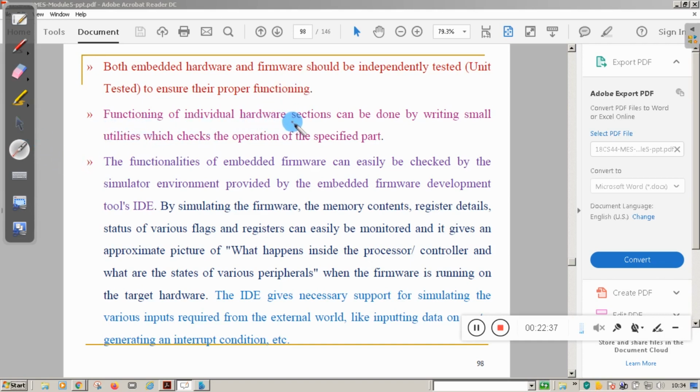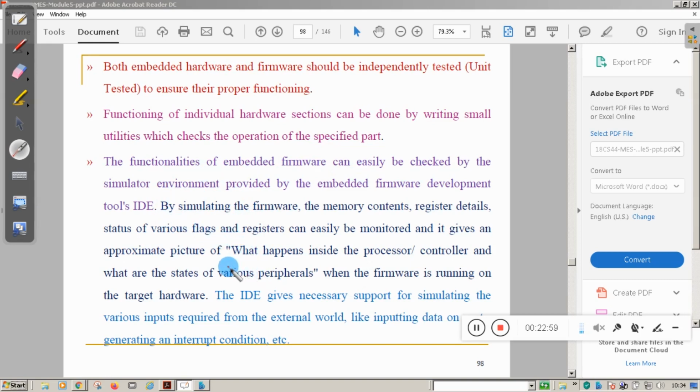Functioning of individual hardware sections can be checked by writing small utilities, which check the operation of each section. Firmware you can easily check by using some type of simulator, for example an IDE, integrated development environment, like Keil software.